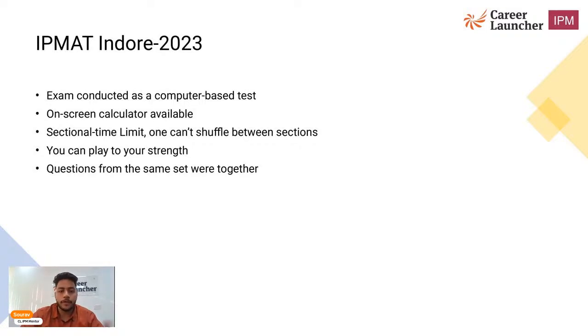You cannot shuffle between sections. It will go like quant short answers first, then quant MCQ, and then VARC in MCQ format. So you can play to your strength by choosing the easy hanging apples. You could target the easy ones within the given time limit of 40 minutes. Questions from the same set were together. The questions were not shuffled.